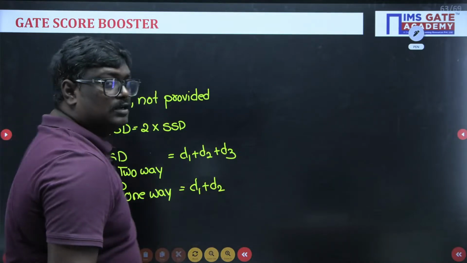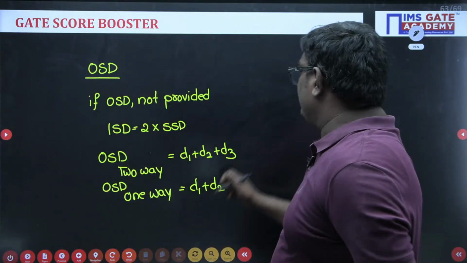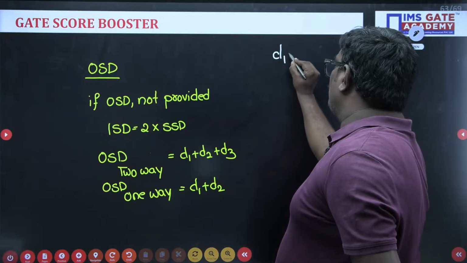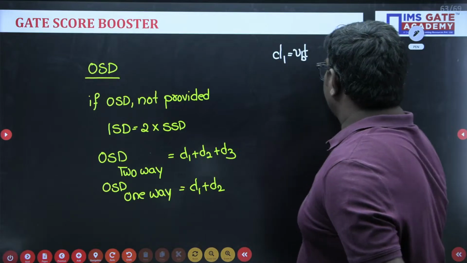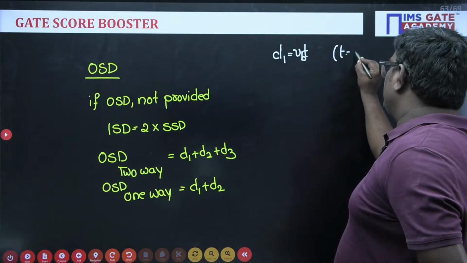Okay, now see students, what do you mean by D1? D1 is equal to VB into T. Here T will be 2 seconds in OSD.